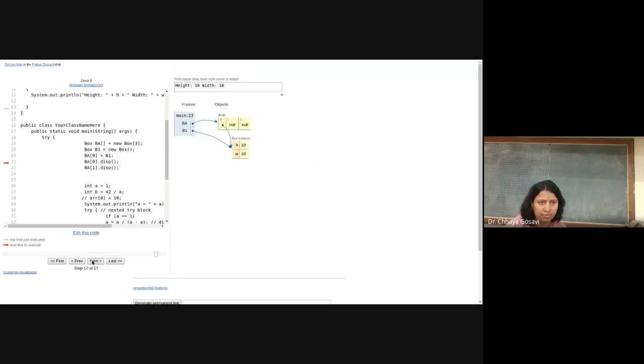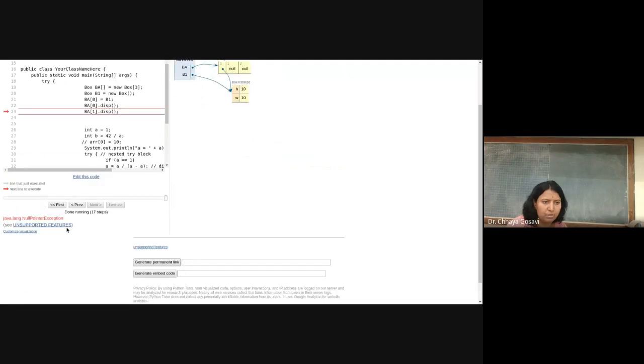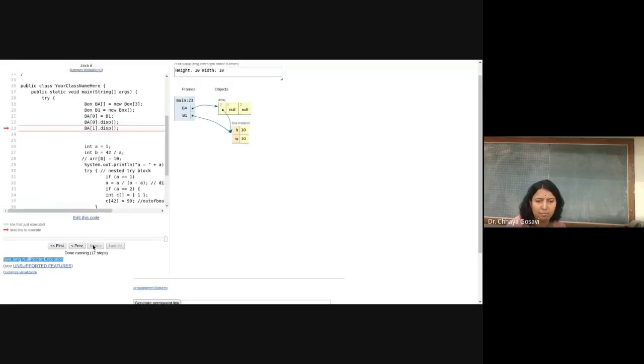Now see here, the control is at line number 23, ba1 dot display is getting executed, and this two red line means Java null pointer exception, and we have not handled this exception in our code, so it will come out of this program directly. Next is not enabled here. Program has stopped its execution due to this exception.